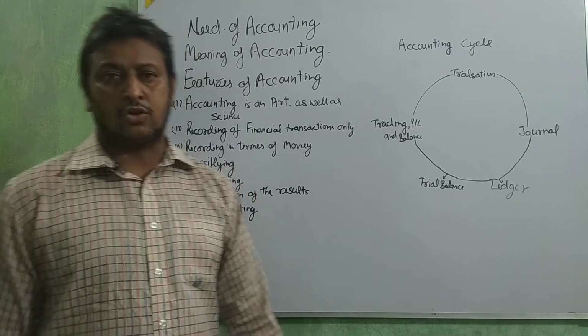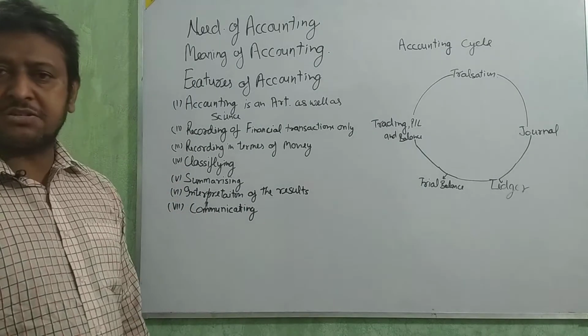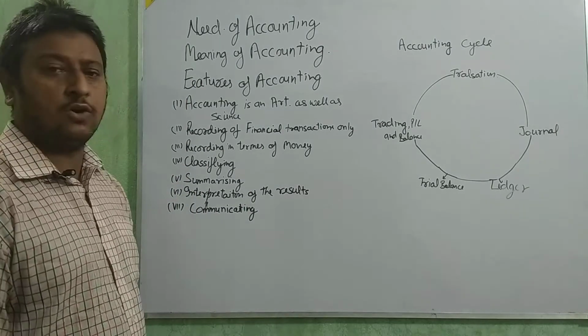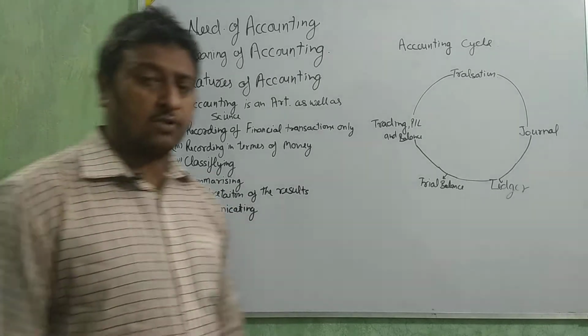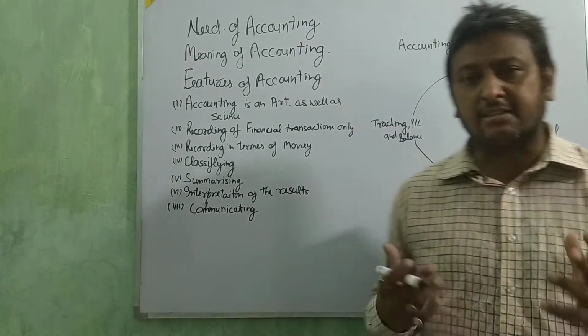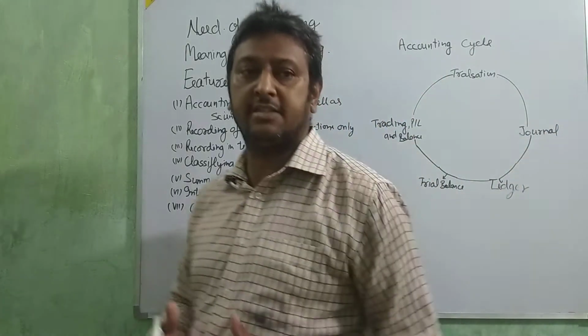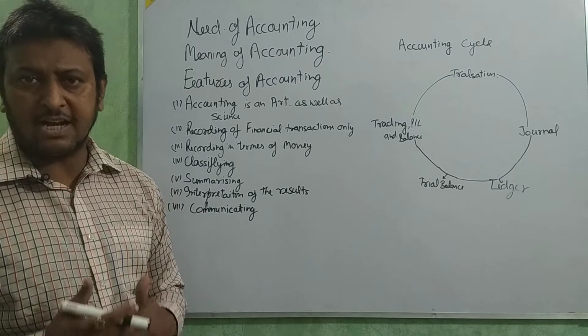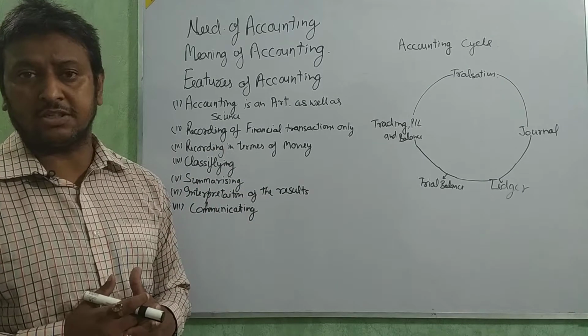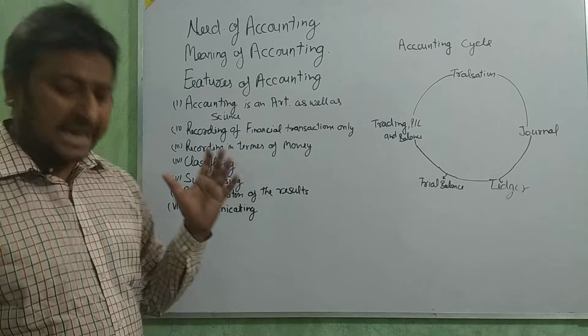Okay beta, so today we are going to start the first chapter of accountancy. In this first chapter we are going to see the basic things of accountancy from the starting.